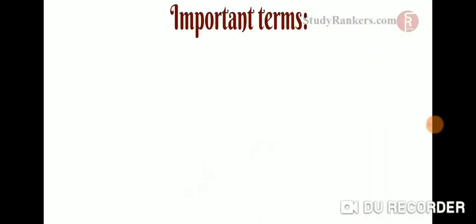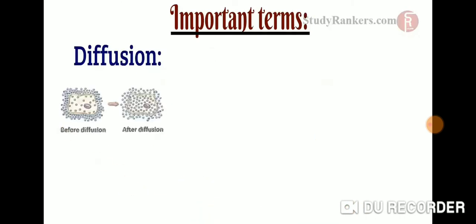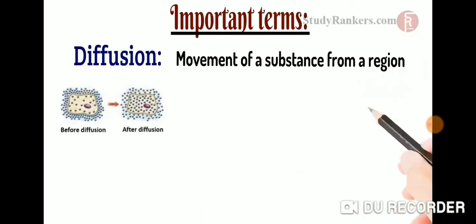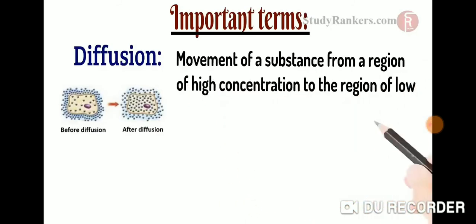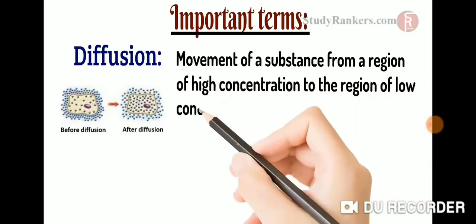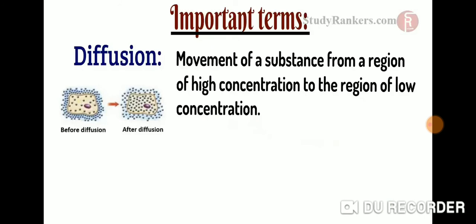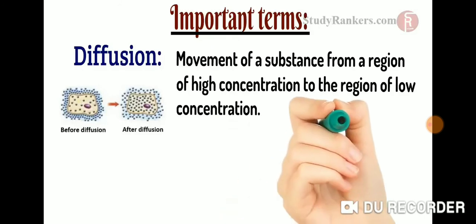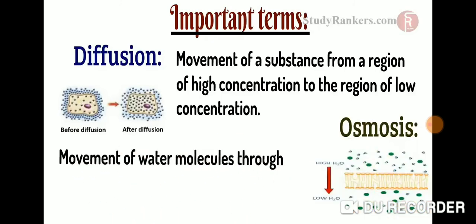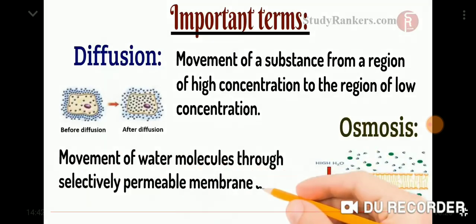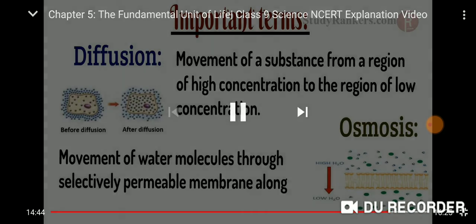Some important terms we should remember. Diffusion: the spontaneous movement of a substance from a region of high concentration to a region of low concentration. Osmosis: the movement of water molecules through a selectively permeable membrane along the concentration gradient.